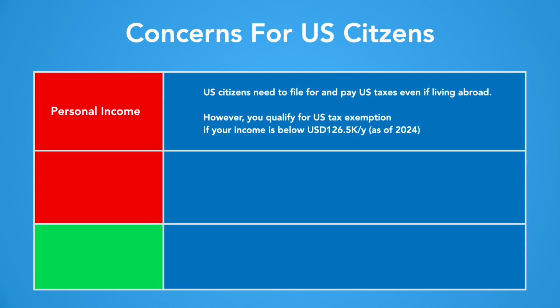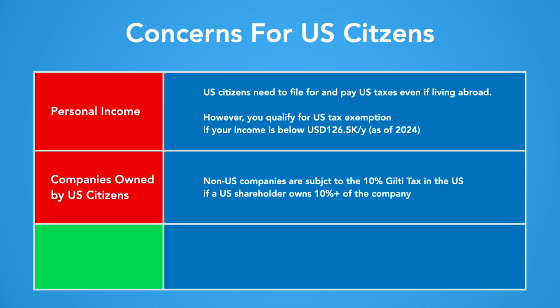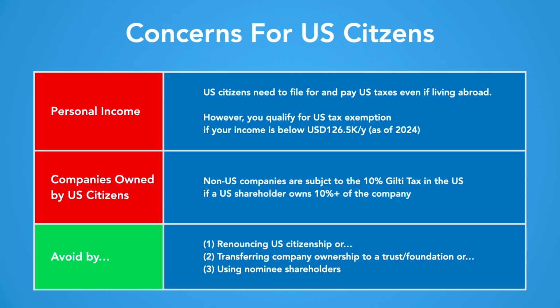Similarly, if a company outside the US is more than 10% owned by a US citizen, the company will be subject to the 10% GILTI tax in the US. These issues may be avoided in one of 3 ways: by renouncing US citizenship, by transferring the company to an offshore trust or a foundation, or by using nominee shareholders for the company.